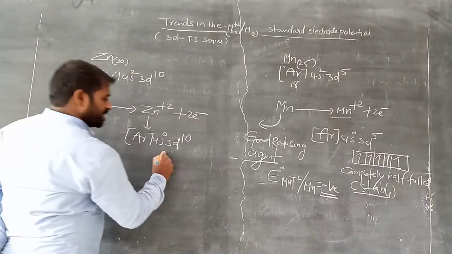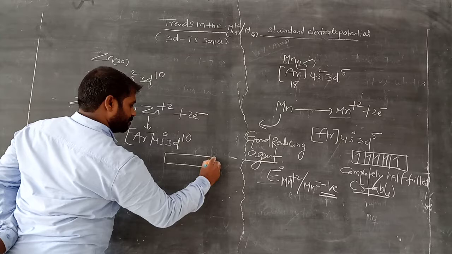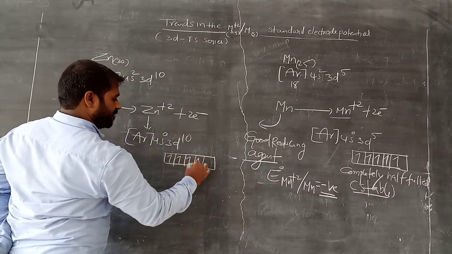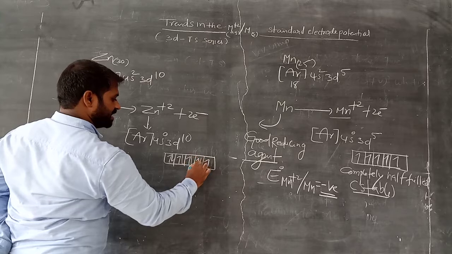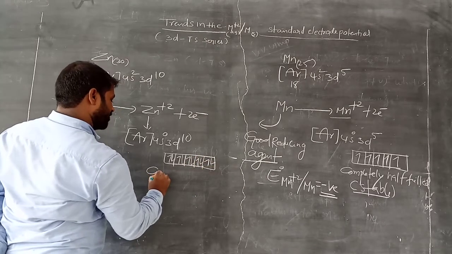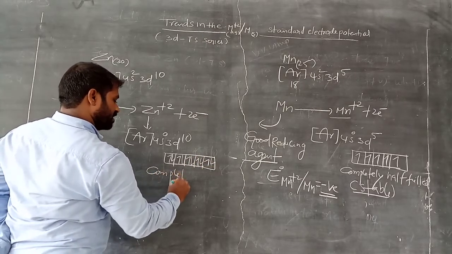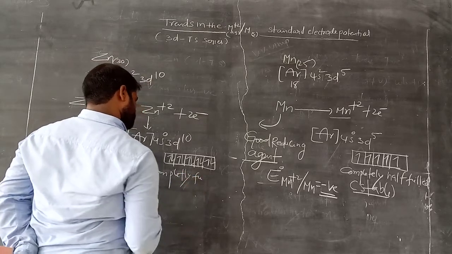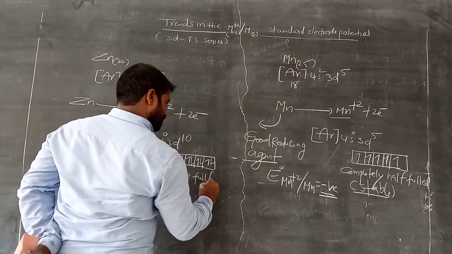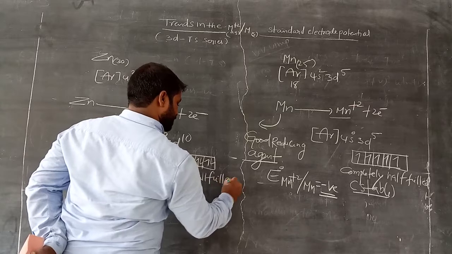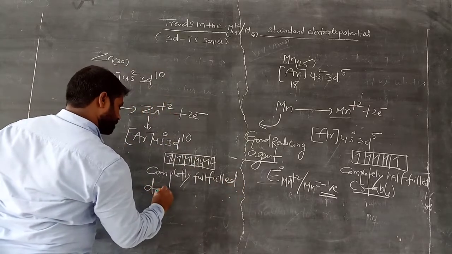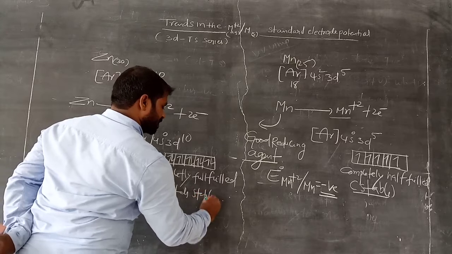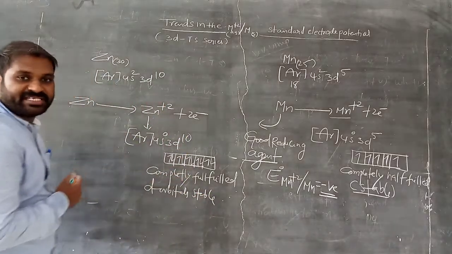So in the 3d there are 1, 2, 3, 4, 5, 6, 7, 8, 9, 10, completely filled d orbitals. Stable. Even though it loses 2 electrons, it is in a stable condition.